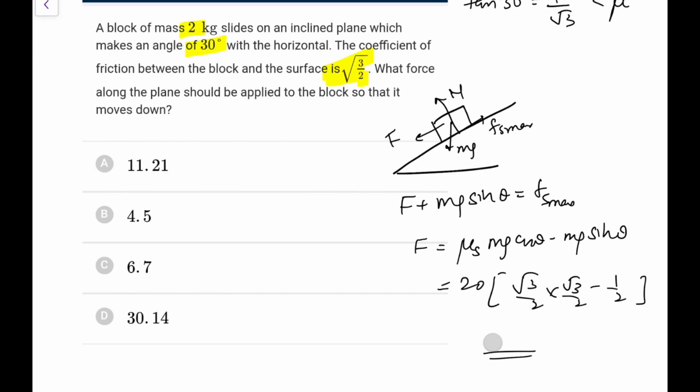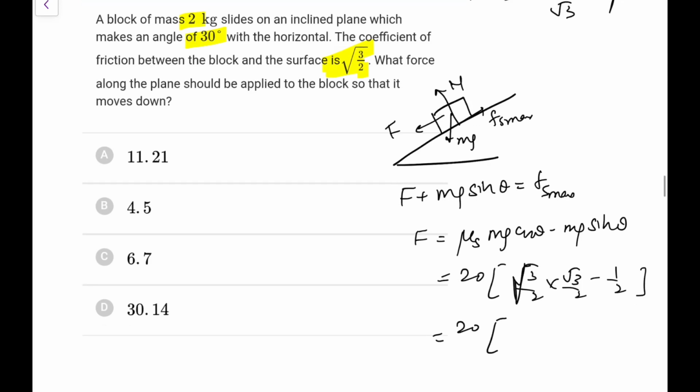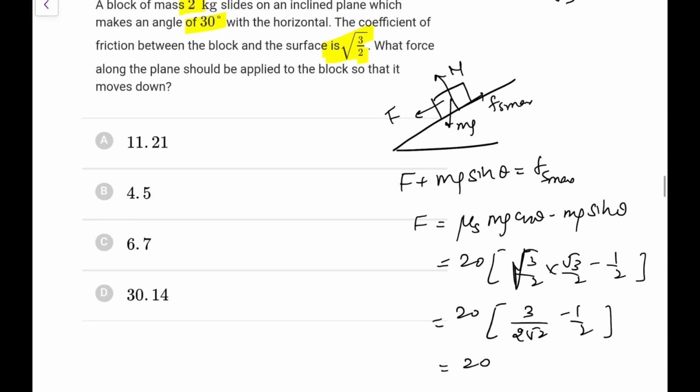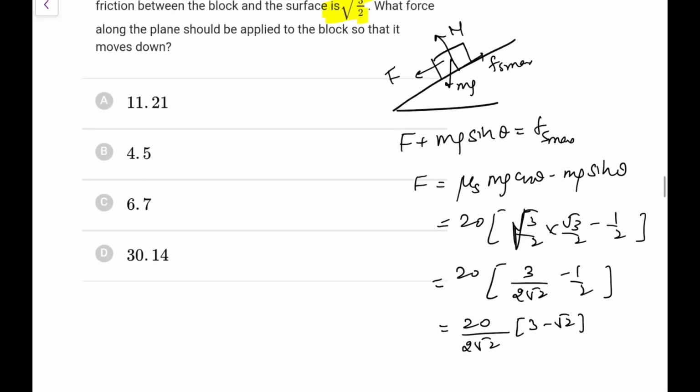Then the mistake that I have done is that this is root of 3 by 2, and I have taken it as root 3 by 2. So it is root of 3 by 2. Sorry. So it would be 20 into 3 upon 2 root 2 minus 1 by 2. If you do this, this would be 20 upon 2 root 2 into 3 minus root 2. So it would be 10, or you can say 5 root 2 into 3 minus root 2. So it would be 1.73 minus 1.41.